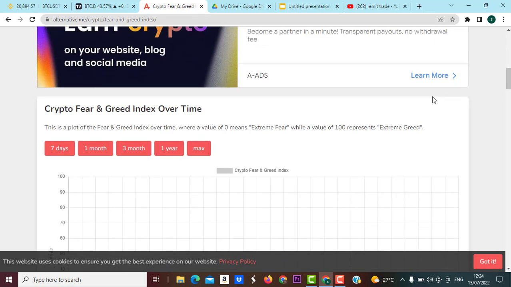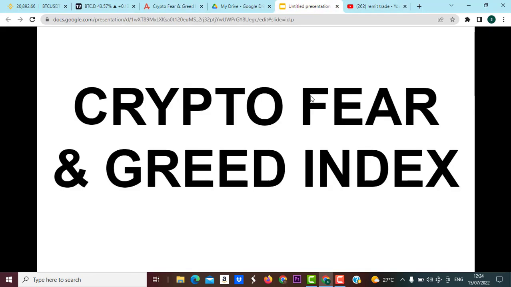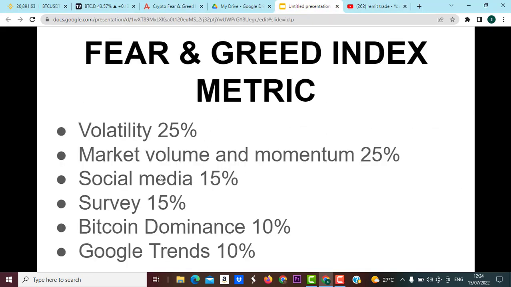And having explained this, the crypto fear and greed index works based on these metrics. That is volatility, which accounts for 25%. We have market volume and momentum at 25%, social media at 15%. We have surveys, Bitcoin dominance and Google Trends. Now for volatility, this shows the pace of market price change and market data in the average of 30 and 90 days. And for market volume and momentum, this shows the change in market volume and volatility of a certain asset, for example, in this case, BTC.